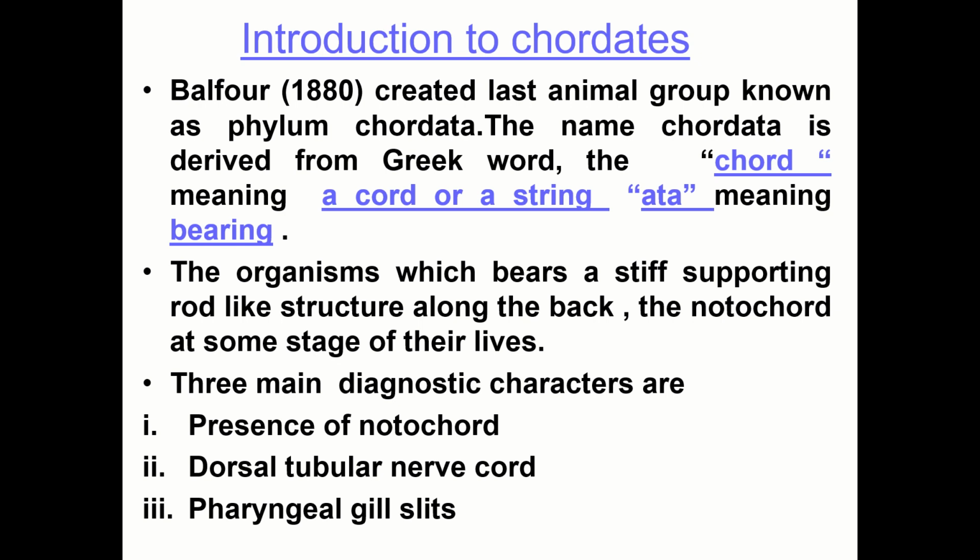These are organisms which bear a stiff supporting rod-like structure along the back, the notochord, at some stage of their lives. Three main diagnostic characters of chordates are the presence of notochord, the presence of a dorsal tubular nerve cord, and the presence of pharyngeal gill clefts or slits.